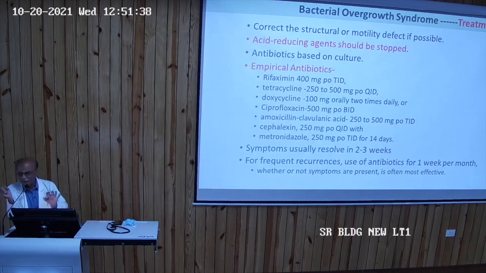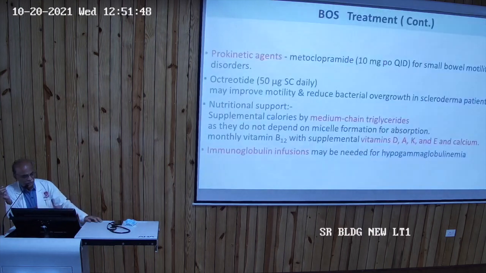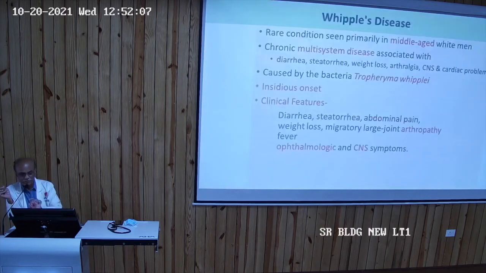If symptoms are frequent, give one week of therapy every month, and the patient will be free of this bacterial overgrowth. Sometimes prokinetic drugs may be given, or octreotide in patients with scleroderma, and ADEK vitamins should be replaced. Sometimes in hypogammaglobulinemia, you can give immunoglobulin transfusion.